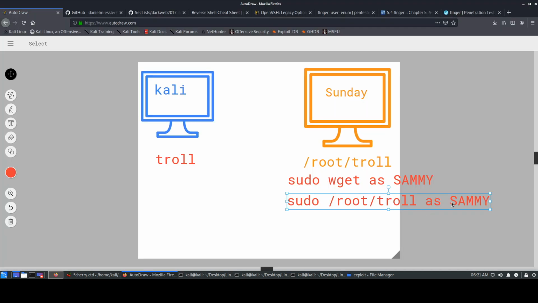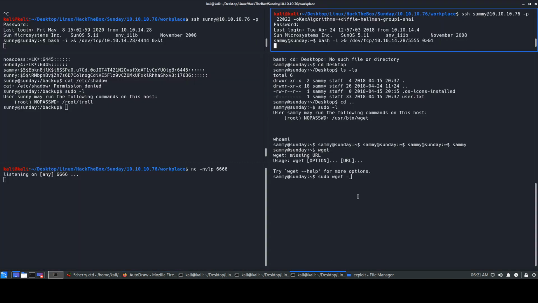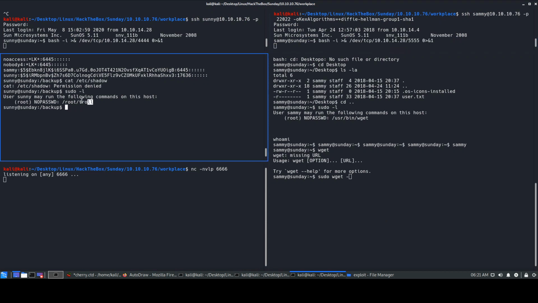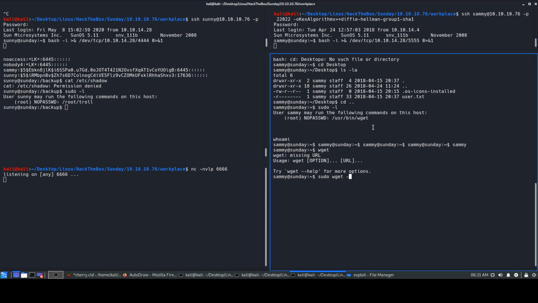So over here I also need to change this, it's Sunny actually. Okay, so we have this Sunny user, who can run this root troll file, and this user can run this wget file as sudo without any password. We do not have to enter a password.